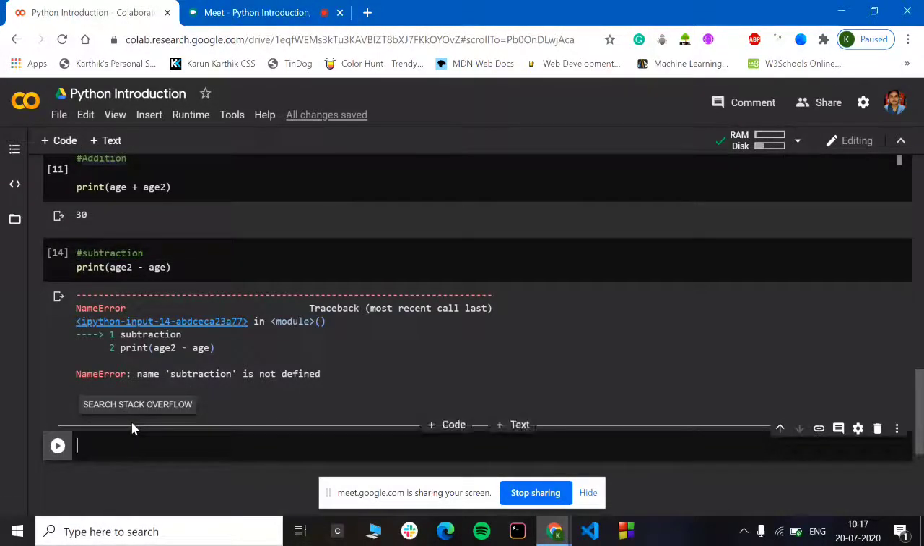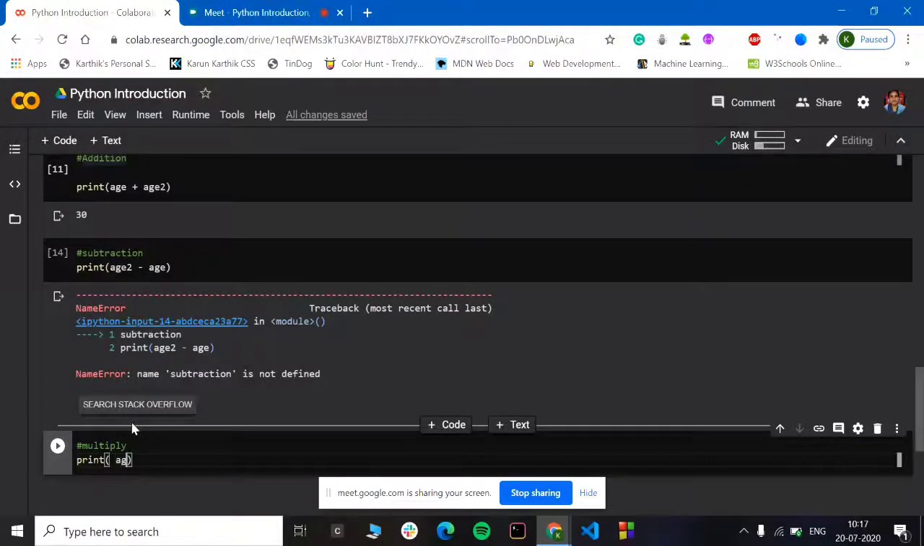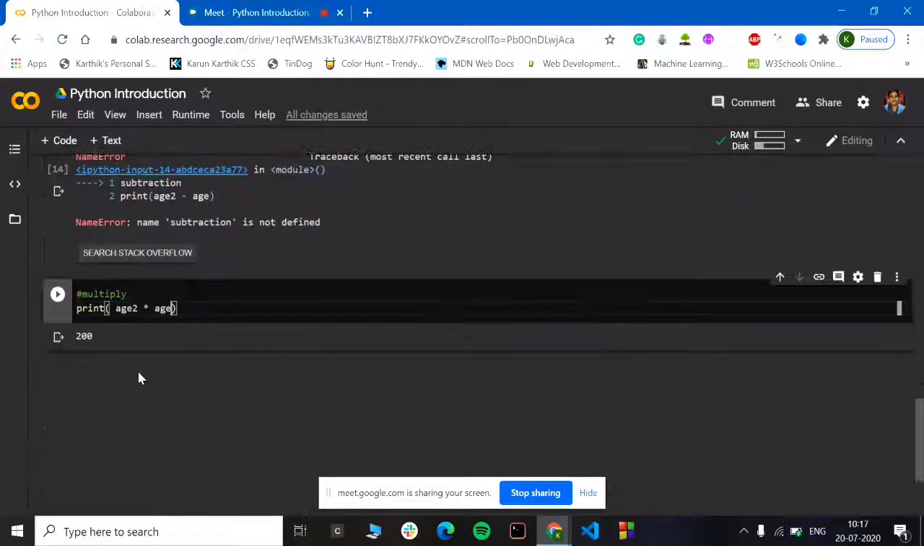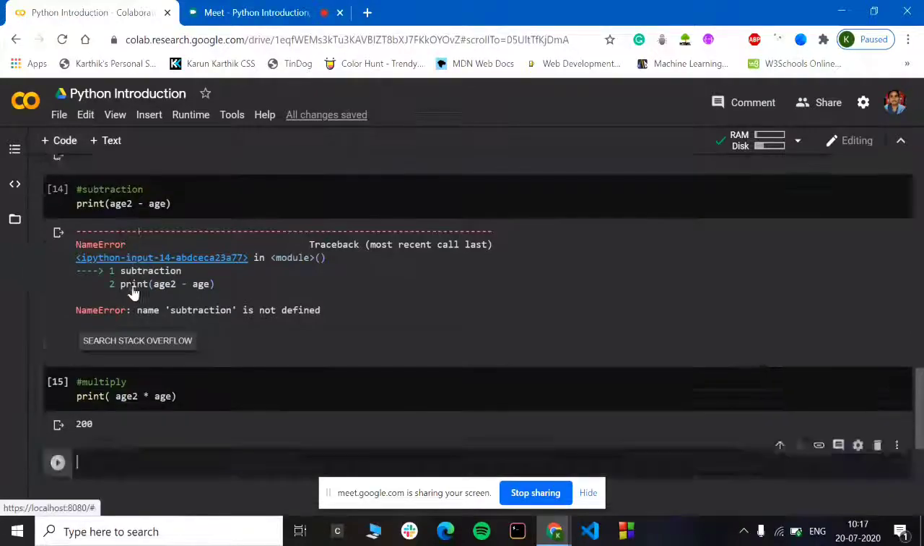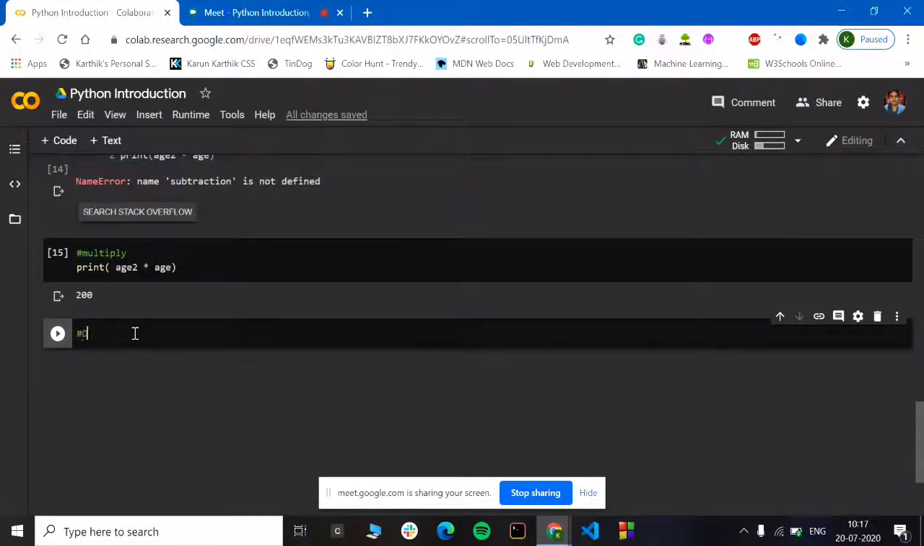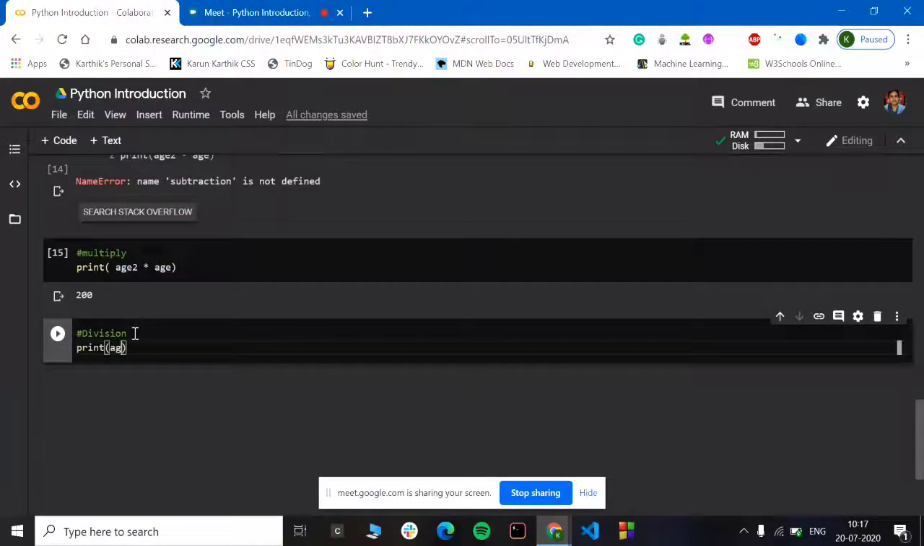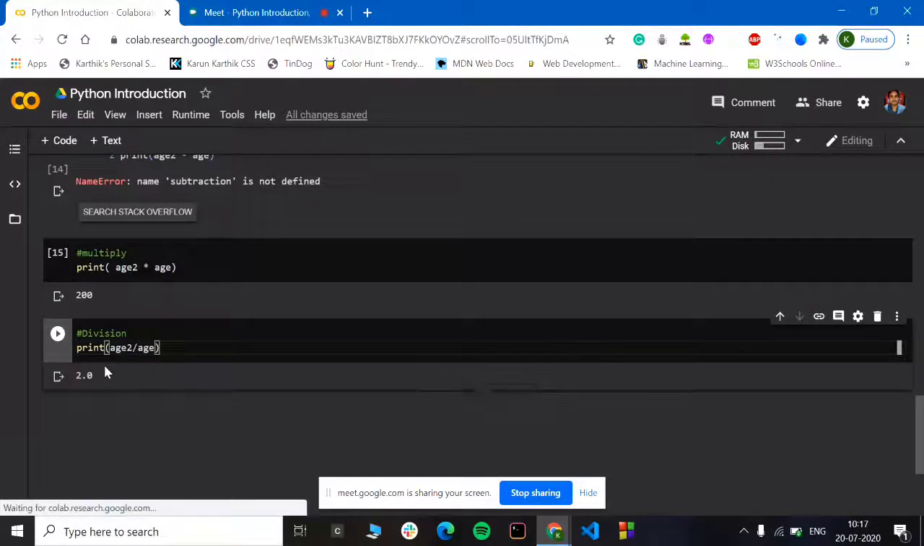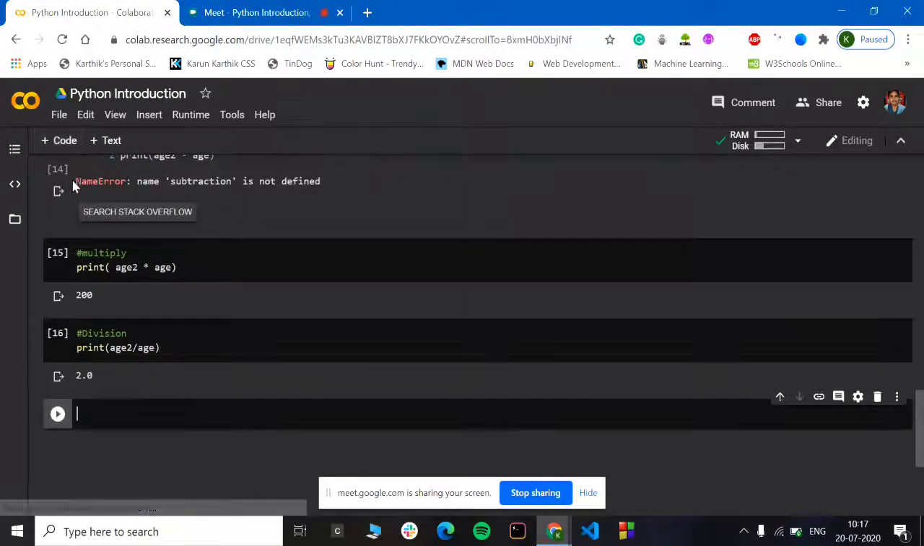And if you want to multiply, it would be print age2 into age. It is giving you 200. And for division, you would be doing print age2 divided by age. So that is the basic variable declaration you can give.